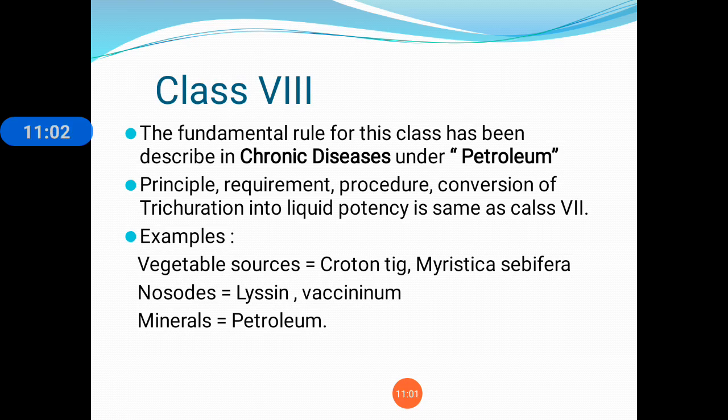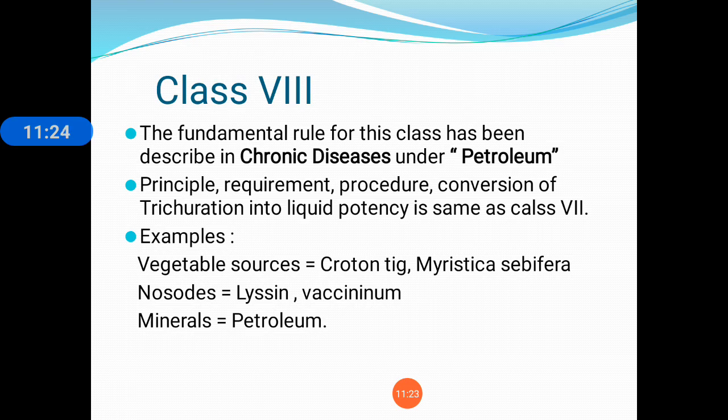Only one difference is there in the procedure for class 8, and that is while you start the process of trituration in the decimal scale, you are not going to divide the sugar of milk in 3 parts. In class 7 you divide the part into 3, 3, 3.